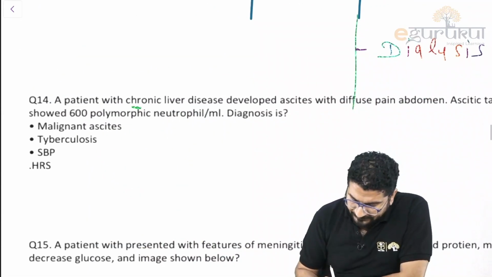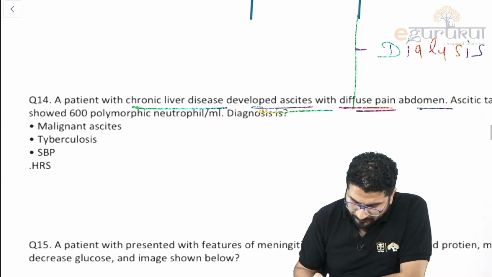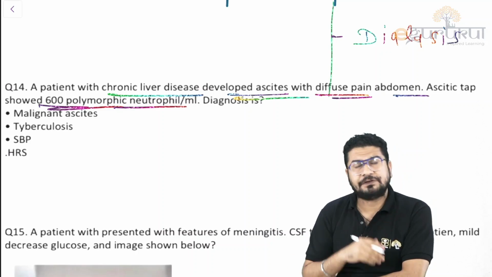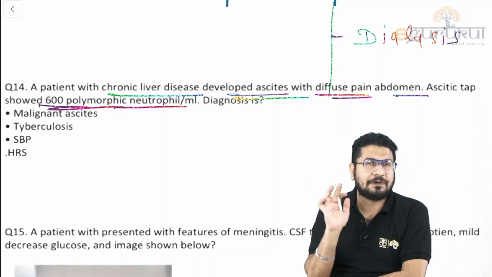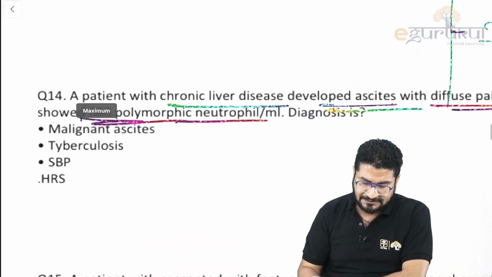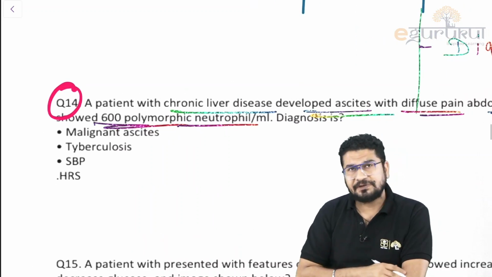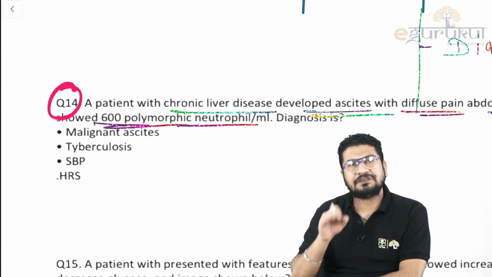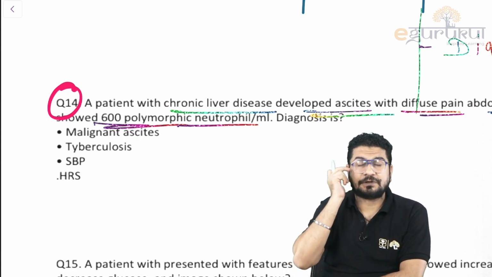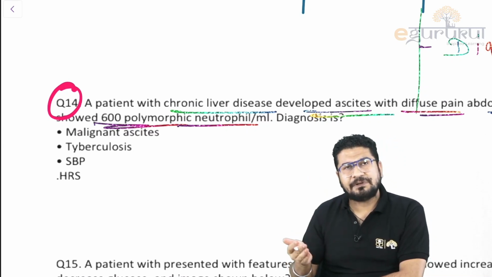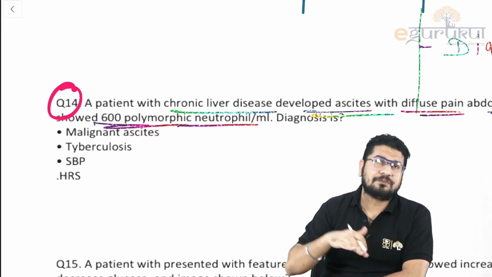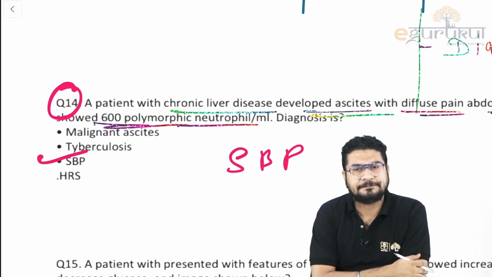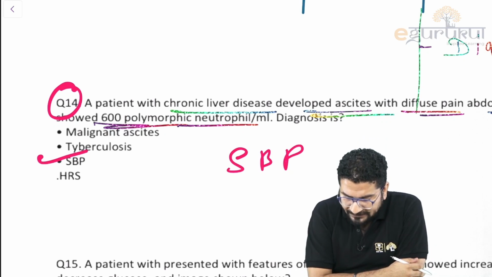Okay. Chronic liver disease, developed ascites, diffuse pain in abdomen. Ascitic tap is showing 600 PMN, 600 polymorphonuclear neutrophils. If you see more than 250, you are already making a diagnosis. A similar question came in the last attempt in the FMGE exam. This time this question came in the 8PG exam. In the abdomen you have fluid, and that fluid is getting infected because the neutrophil numbers are more. So anytime the patient can develop encephalopathy, anytime the patient can develop more complications. This is your SBP, spontaneous bacterial peritonitis.